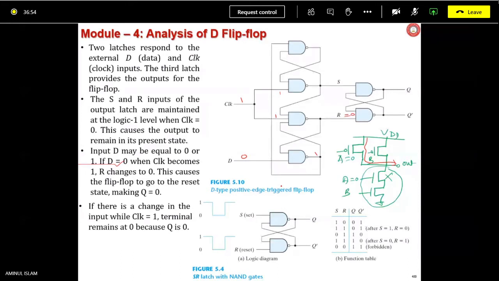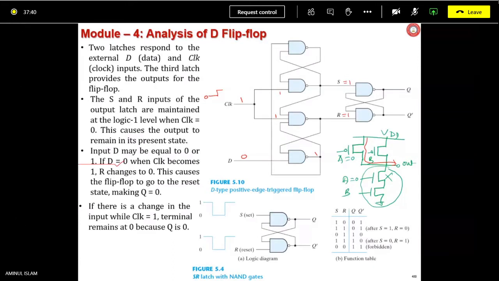Okay, let me start. Remember that clock was earlier 0, now it is becoming 1, isn't it? Clock is not always kept at 1. It will be hitting, going high, and falling also. When clock was 0, we just saw that H was 1 and R was also 1. Both were high. That was the question state. Now from that state,